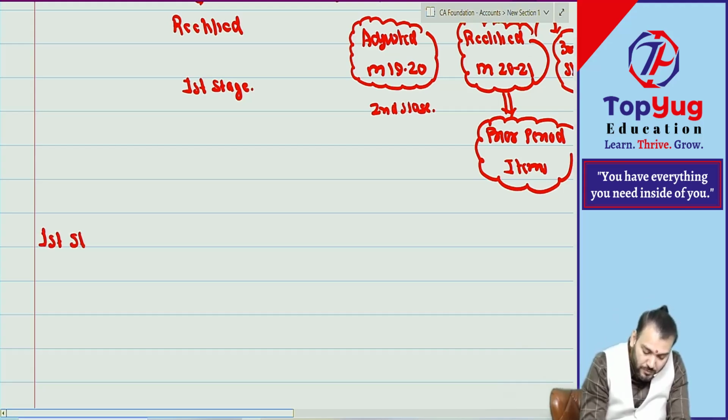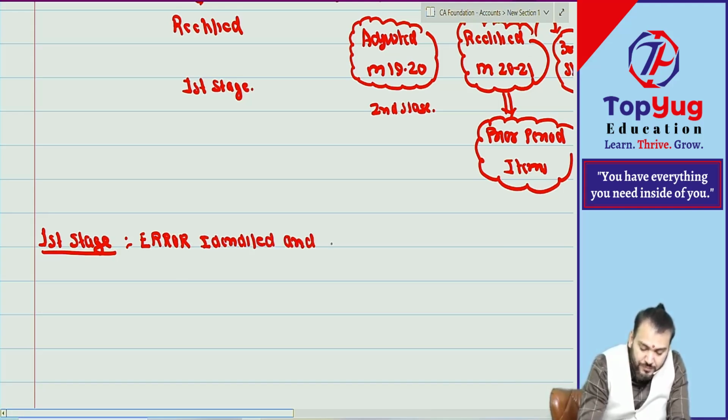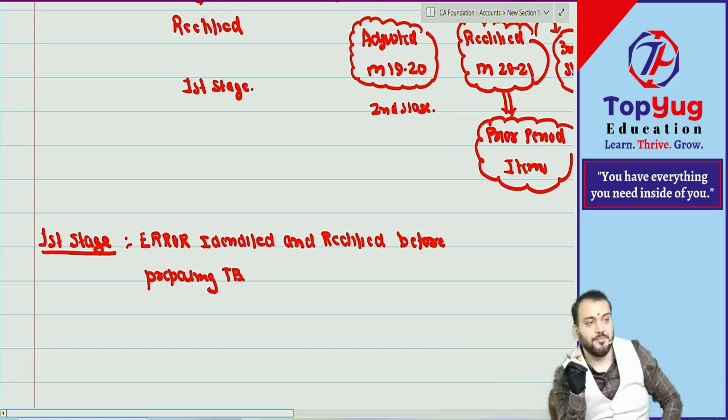First stage: error identified and rectified before preparing what? Before preparing the trial balance. Correct.